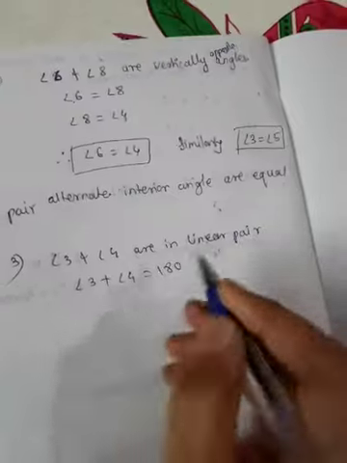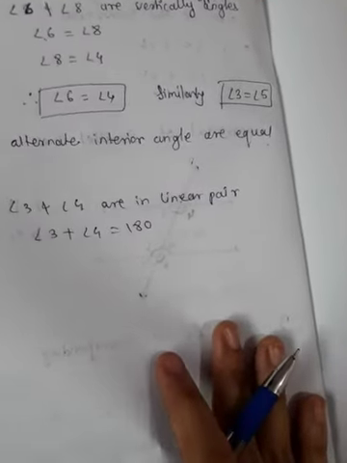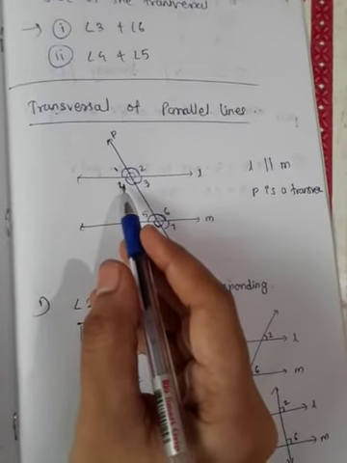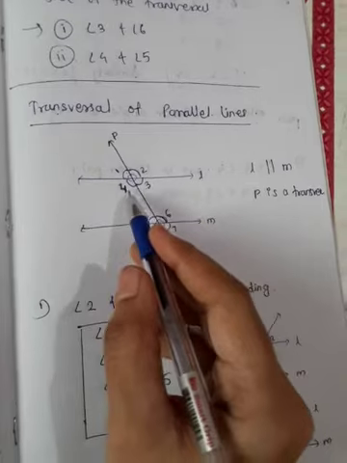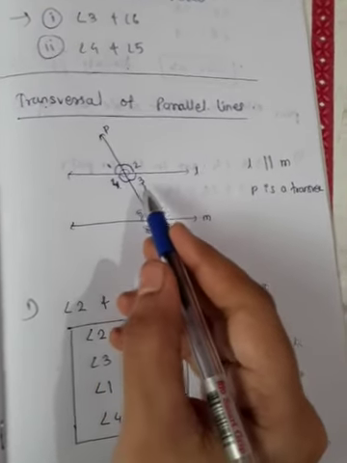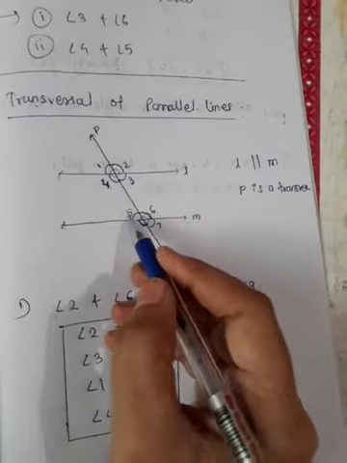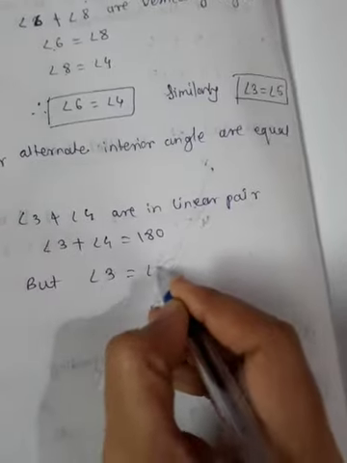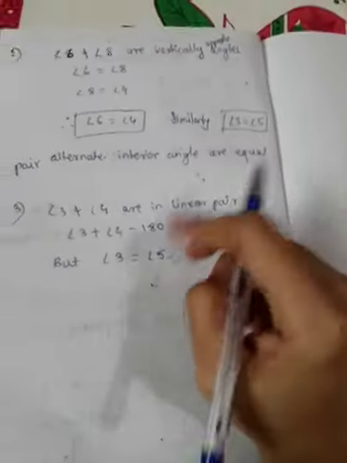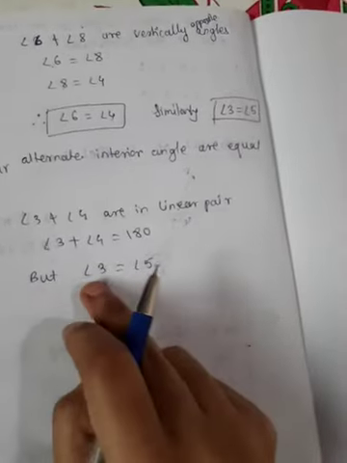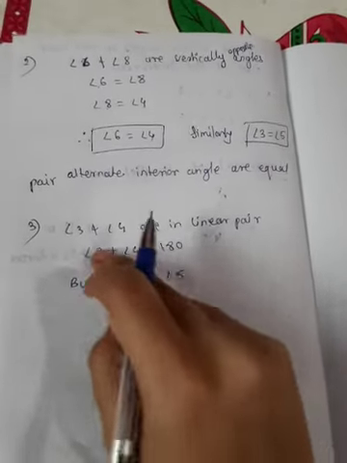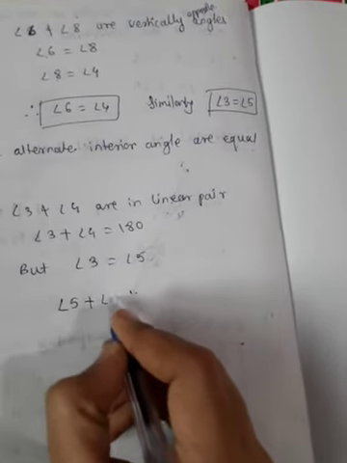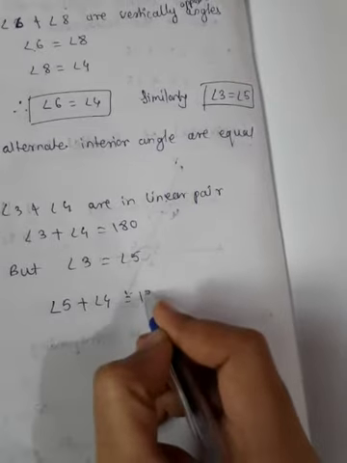But we know alternate interior angles are equal, so angle 3 is equal to angle 5. So put this value in here. What we will get: angle 5 plus angle 4 is equal to 180 degrees.